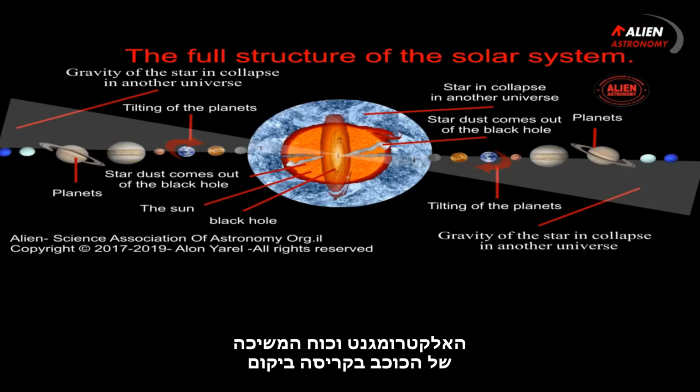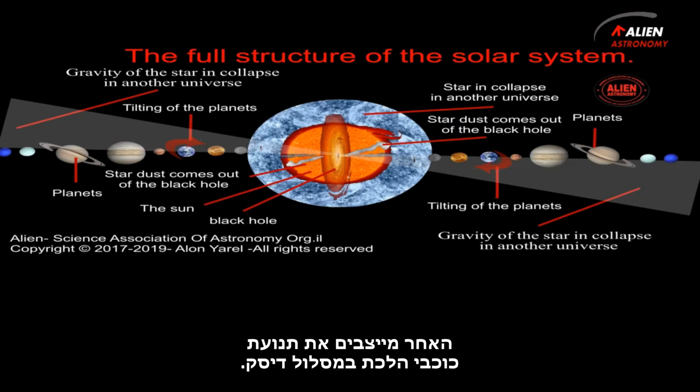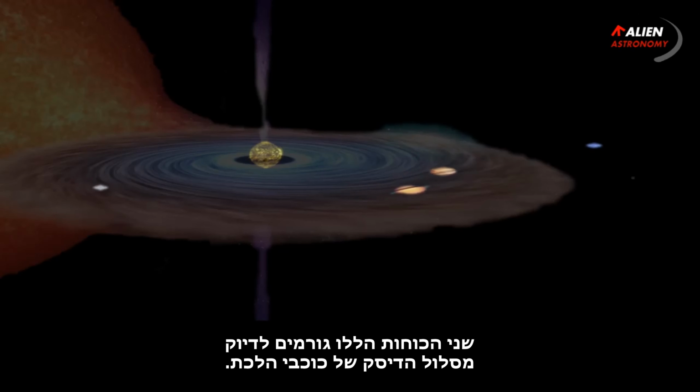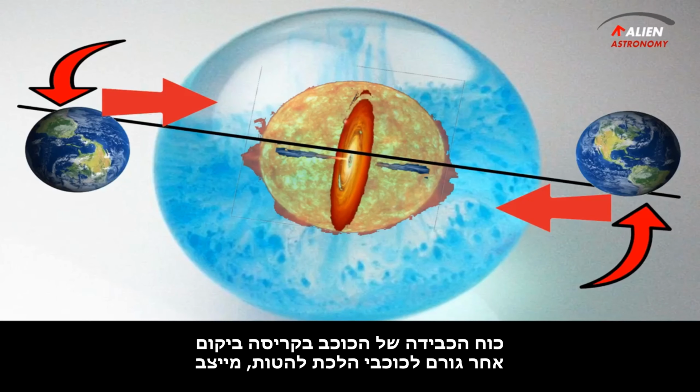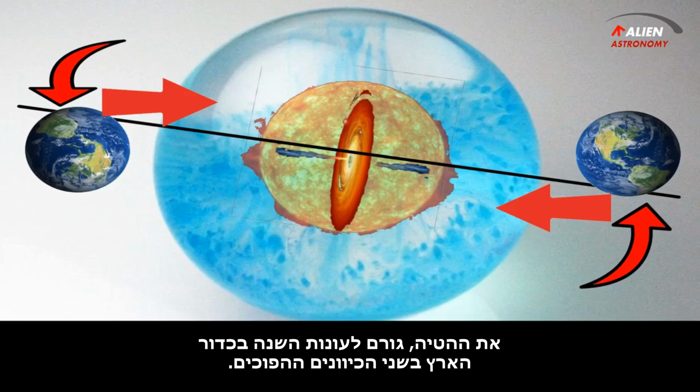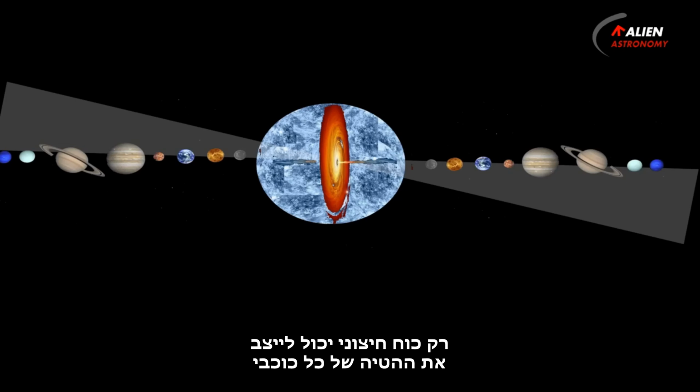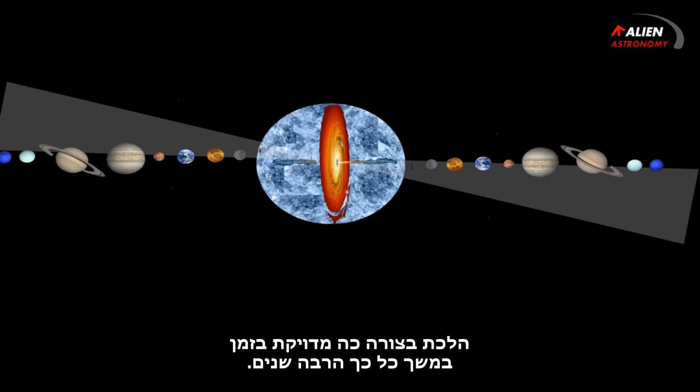The electromagnet and the gravity of the star in collapse in the other universe stabilize the motion of the planets in a disk orbit. Both these forces cause the disk track accuracy of the planets. The gravitational force of the star in the collapse in another universe causes the planets to tilt, stabilizing the tilt, causing the seasons on Earth in the two opposite directions. Only an external force can stabilize the tilt of all planets so accurately in time for so many years.